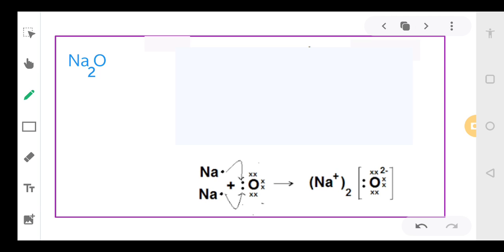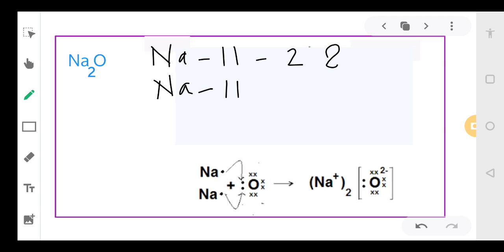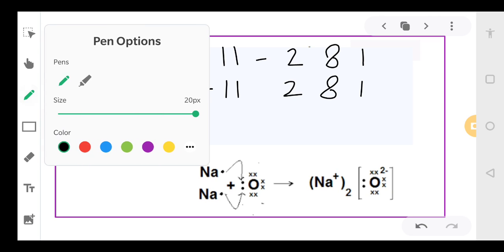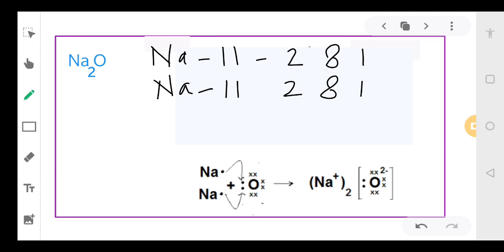Let's take another example, Na2O. So how many atoms of sodium? 2 atoms. Let's write separately. Na, atomic number 11, configuration 2, 8, 1. Oxygen is 8, so 2, 6.